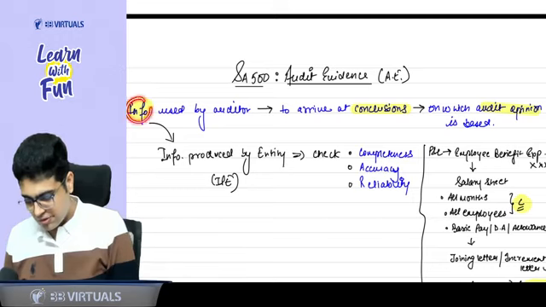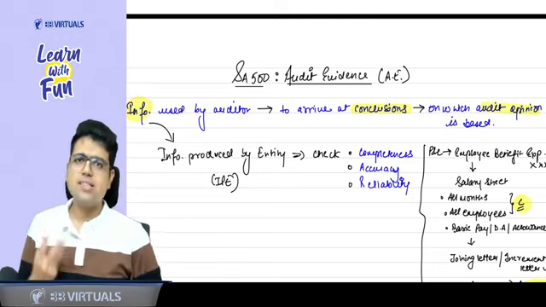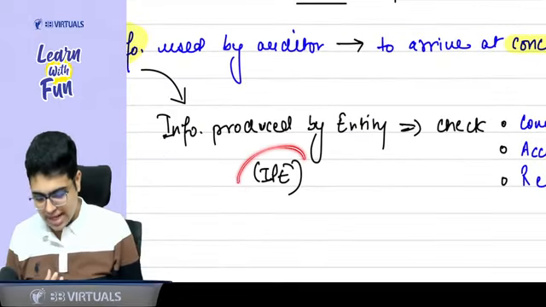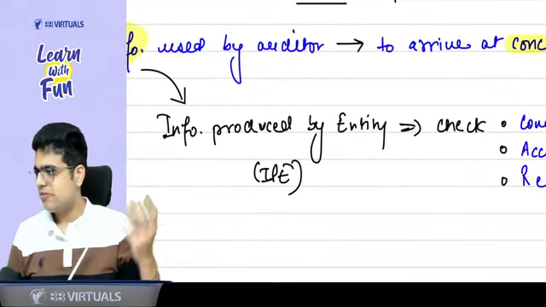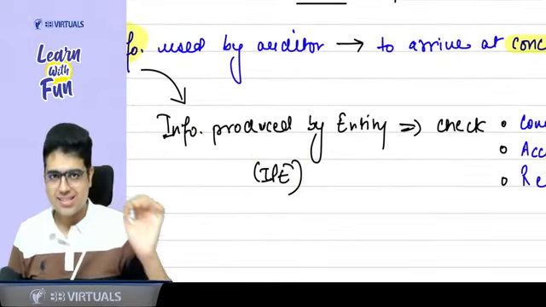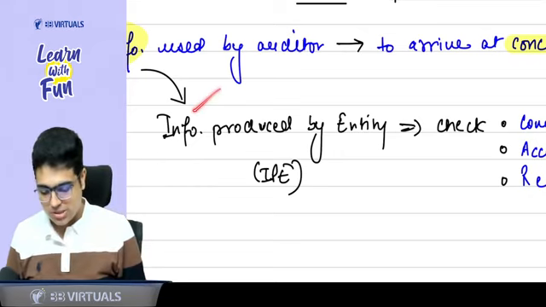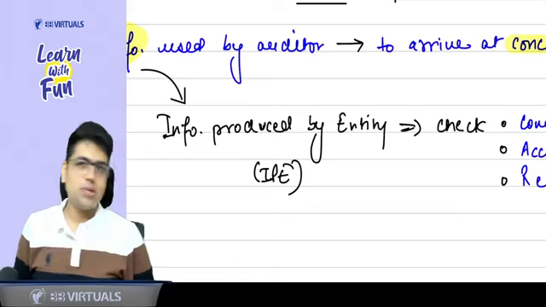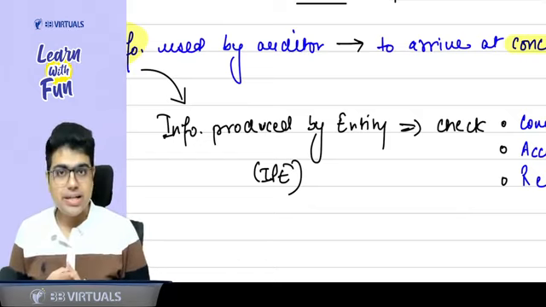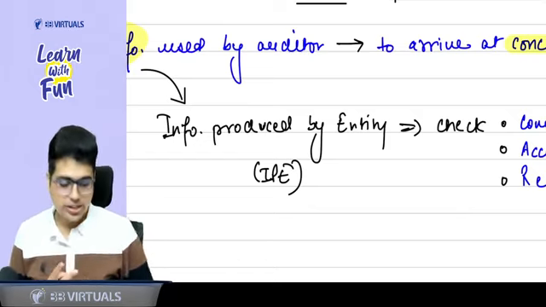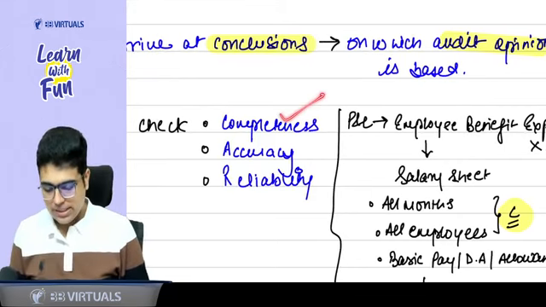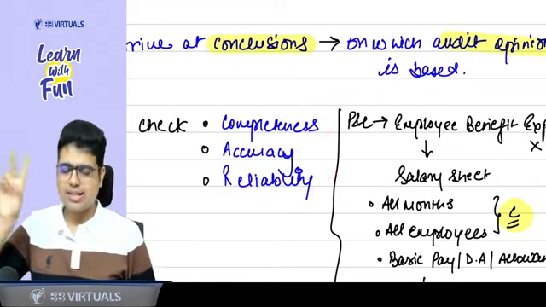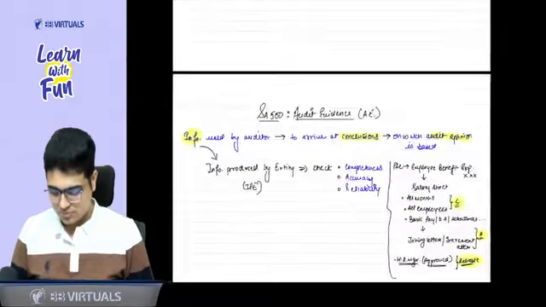Now sir, talking about this information, how does the auditor get this information? He gets the information from the entity. This is also called IPE. The students who have worked in Big Four know about IPE testing. IPE is nothing but information produced by entity. Whenever the entity gives you some information, you need to check whether the information is complete and accurate. So these are the things you check: completeness, accuracy, and reliability of the information.